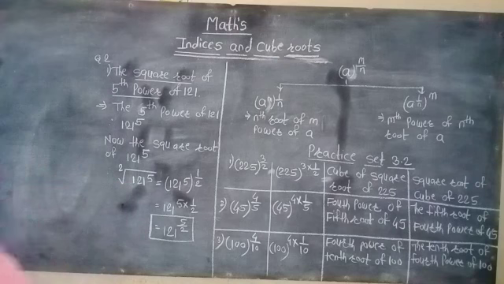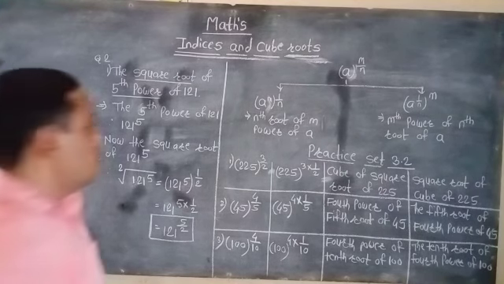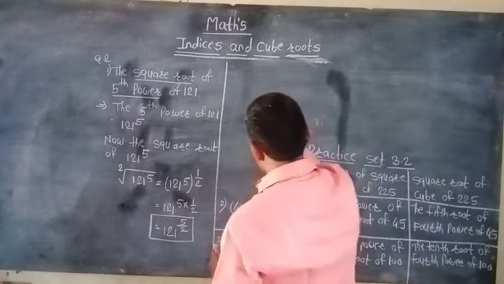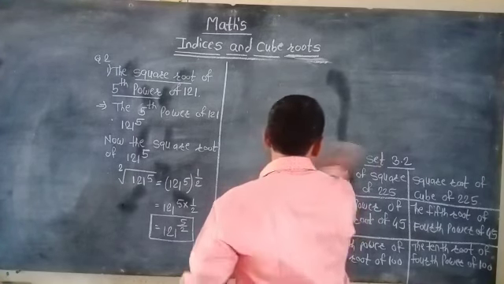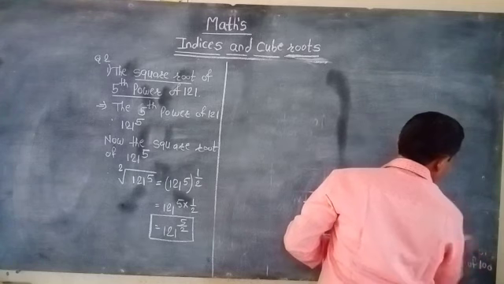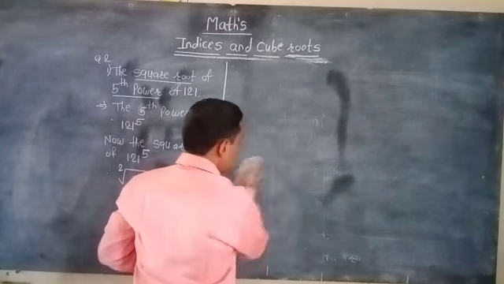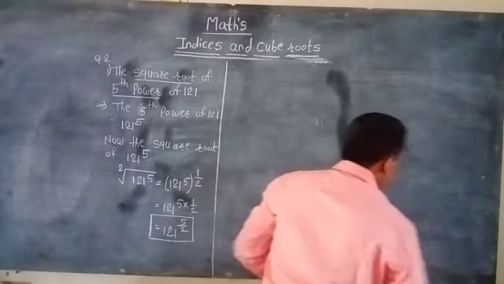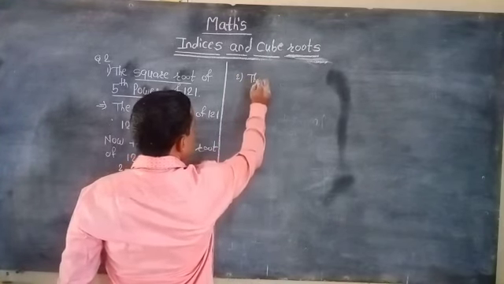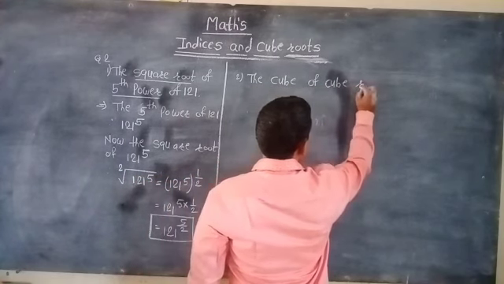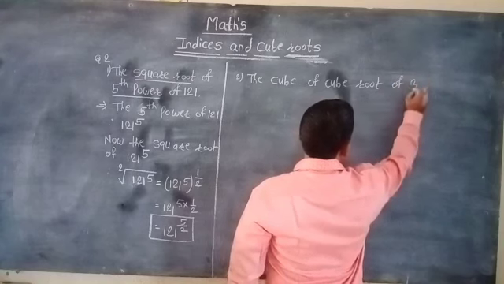The second example. The second example is the cube of cube root of 3.